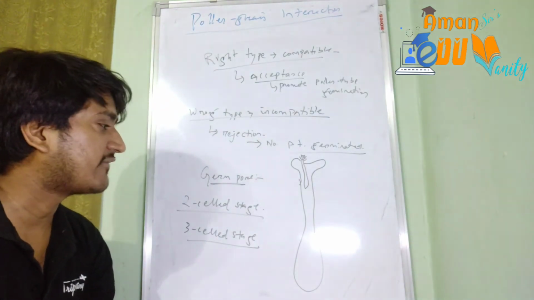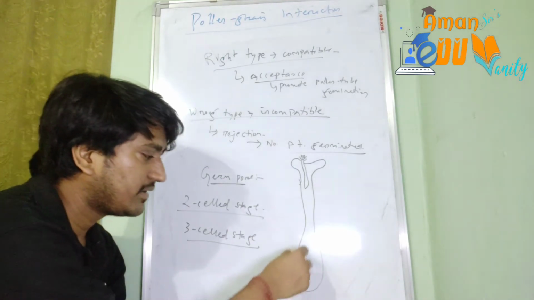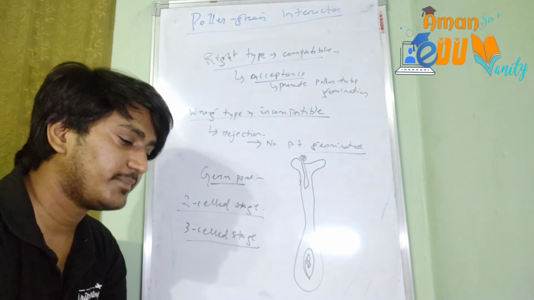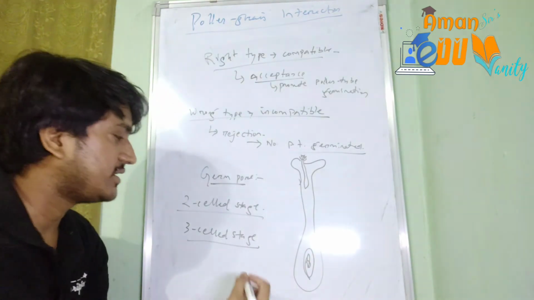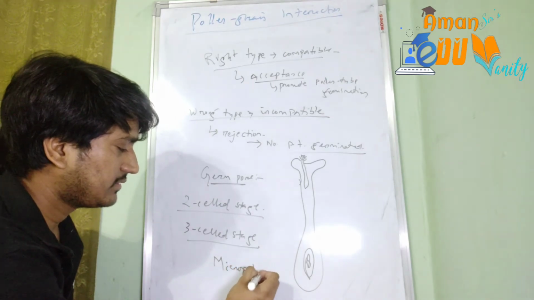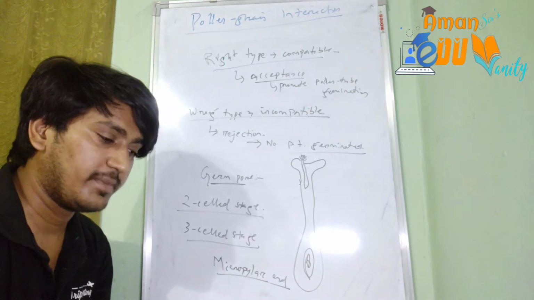And after that, what will happen at the end part? The pollen tube will reach the ovary region. The pollen tube will reach here, and there the ovules will be within the ovary. So through the micropylar region, okay, through the micropylar end, the pollen tube will be entering.